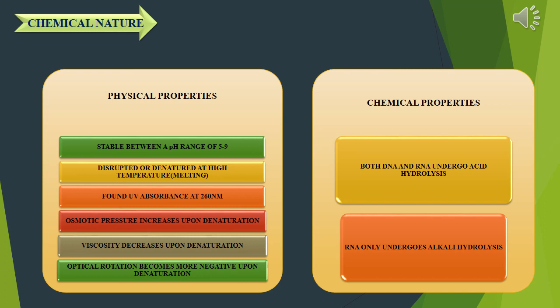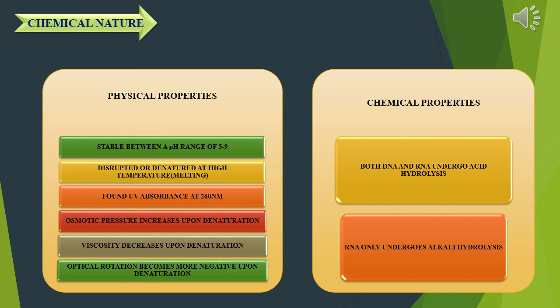Next, the UV study on DNA and RNA. Both show maximum absorption at a wavelength of 260 nanometers. Upon denaturation of DNA and RNA, certain properties are affected: osmotic pressure, viscosity and optical rotation.